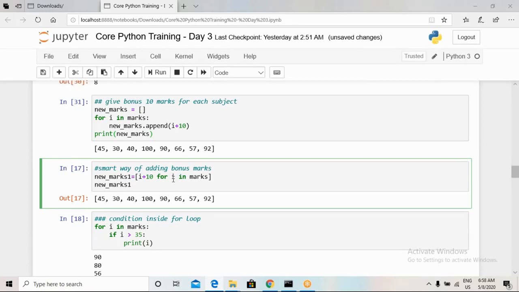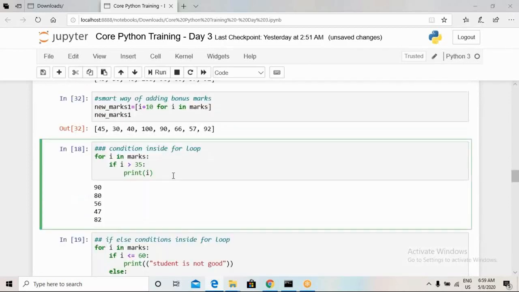Here we can see the values stored in new marks are greater than the values in marks. So here I have three lines of code for the same thing.